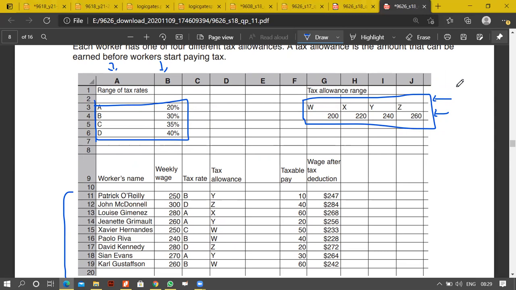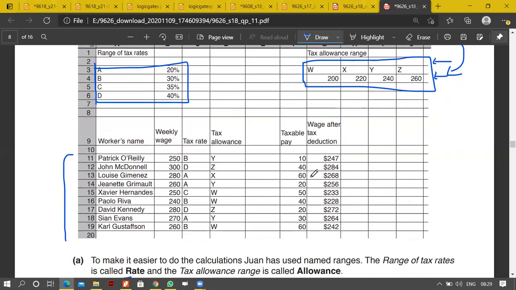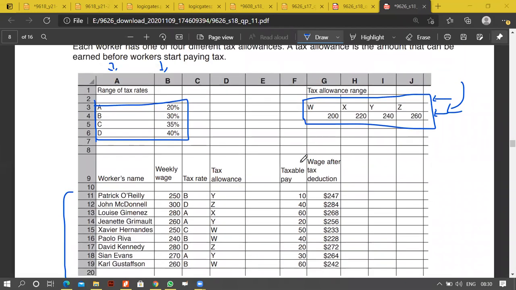So before the HLOOKUP, we may need to use the sum formula. Right, so we'll use this. We'll first of all find the allowance. So first of all we'll write D11, we will use this tax allowance, then this range, comma 2, comma 0. That will give us the result, and from the taxable pay we will get this.